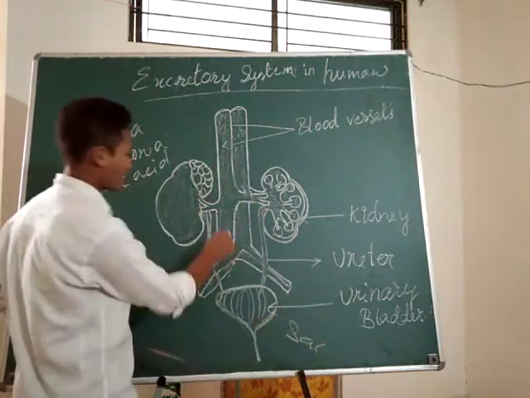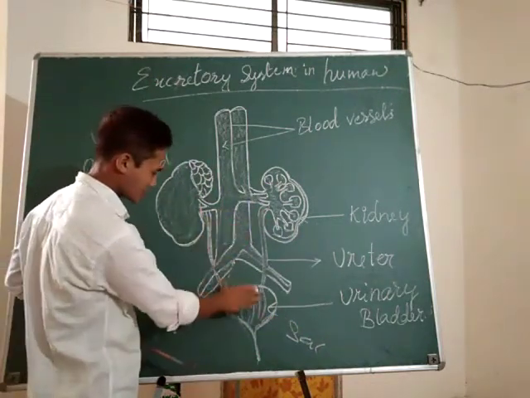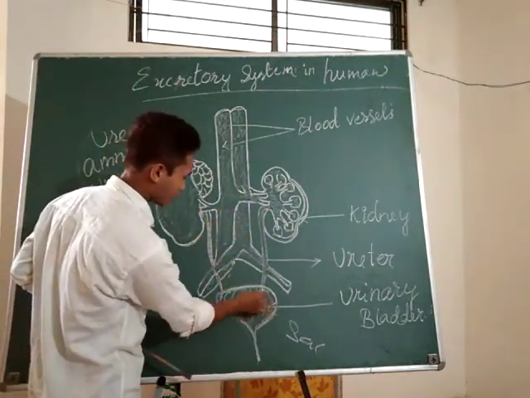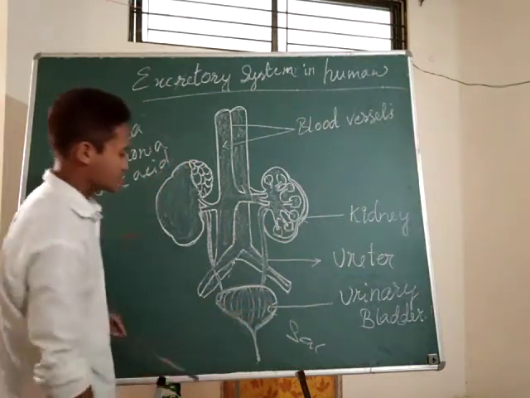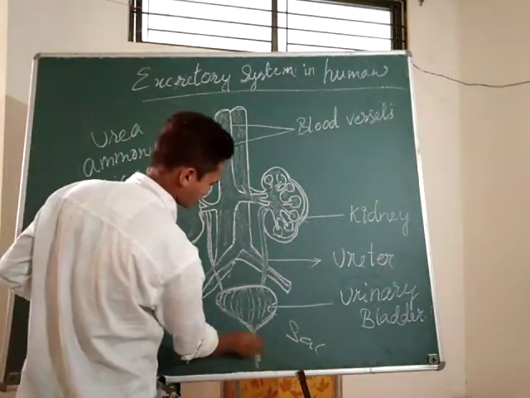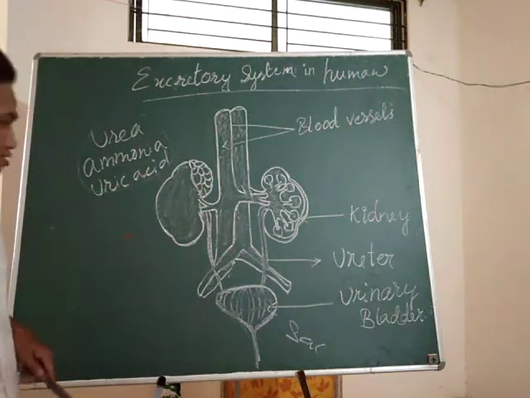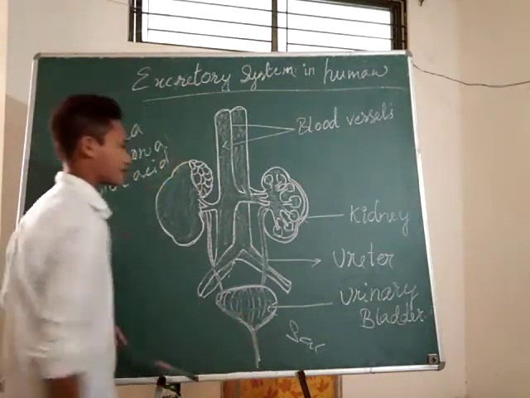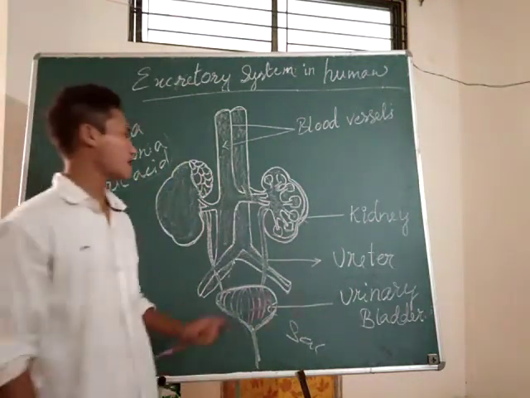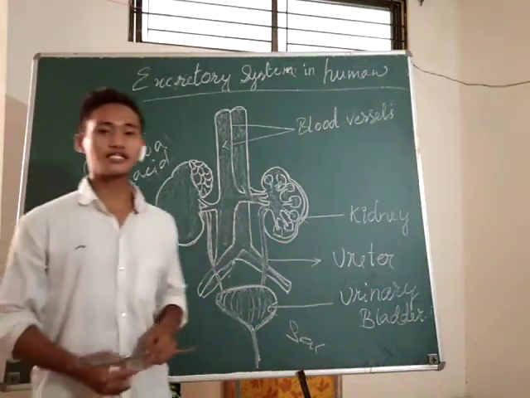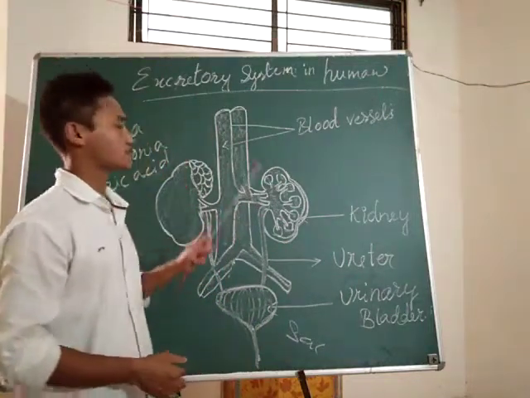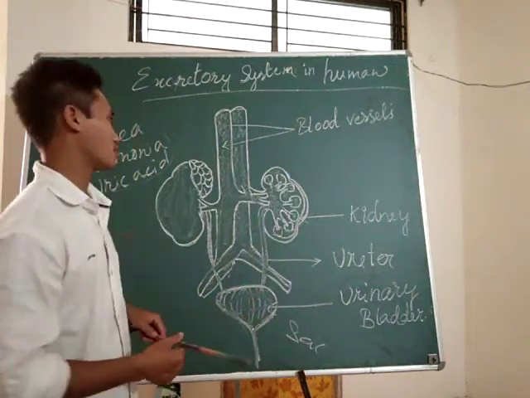All these waste materials get collected here, and are then taken out through the ureters. So this is how the kidney works, and this is how our excretory system in humans works.